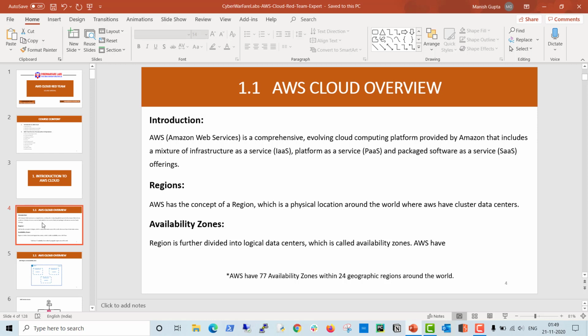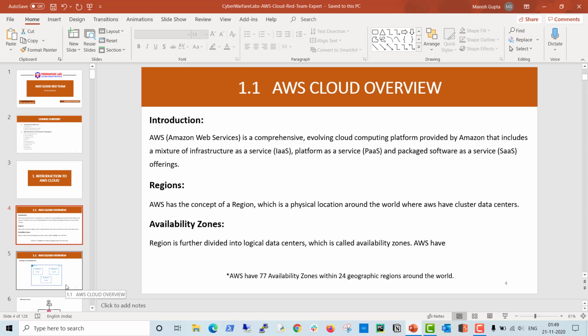Again, a region is divided into availability zones. An availability zone is a logical data center which comes from the regions. So you can see here in Amazon we have 77 availability zones within 24 geographic regions around the world. That means Amazon has 24 geographic regions which are divided into 77 availability zones.